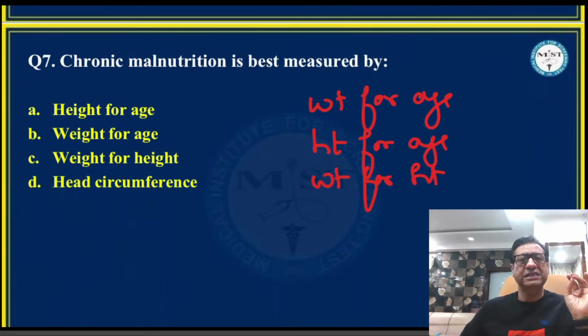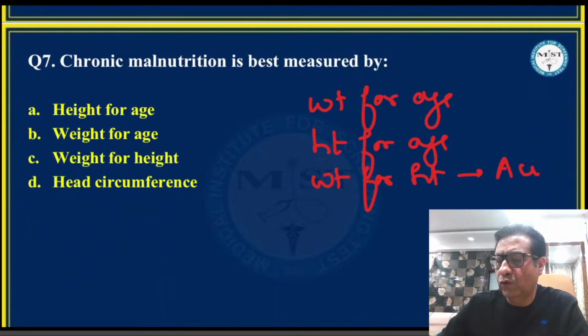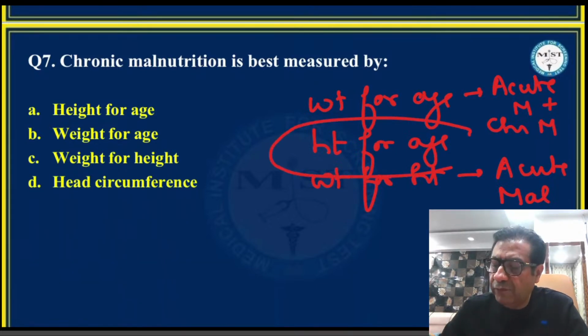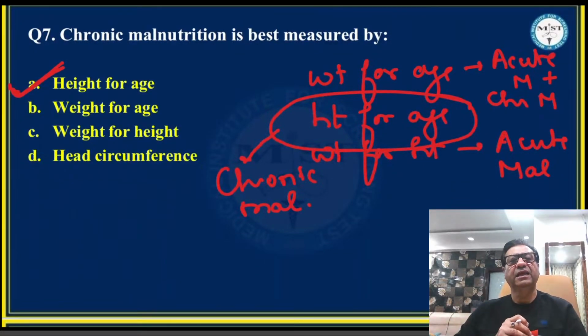So weight for age is a very good marker for acute malnutrition, but gets affected in chronic malnutrition as well. Weight for height is the best marker for acute malnutrition. Weight for age is a marker for acute malnutrition, but is also a marker for chronic malnutrition. But when it comes to height for age, this is purely a marker for chronic malnutrition. Stunting, or chronic malnutrition, can be indicated by height for age of the child getting affected.